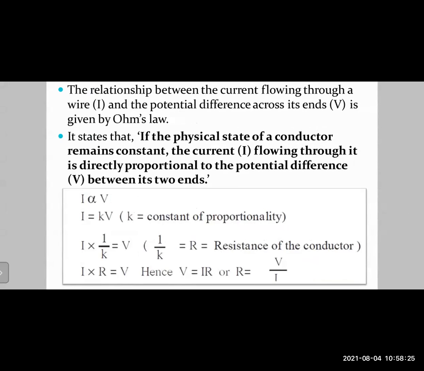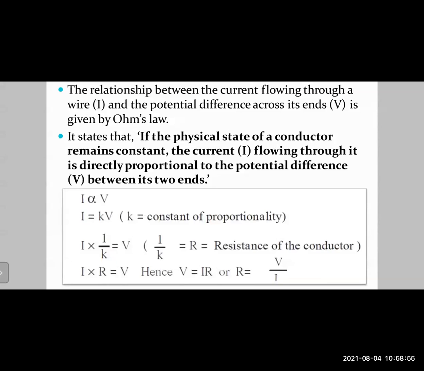I into 1 by K equals V, where 1 by K equals R, which is the resistance of the conductor. Here, the small k you can consider to be the conductivity. Anyways, we can ignore that for now.